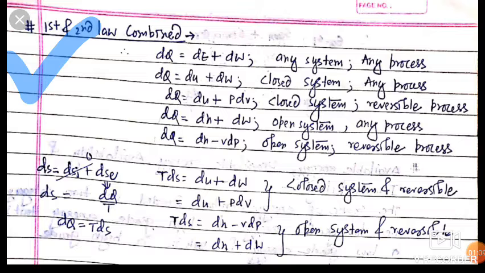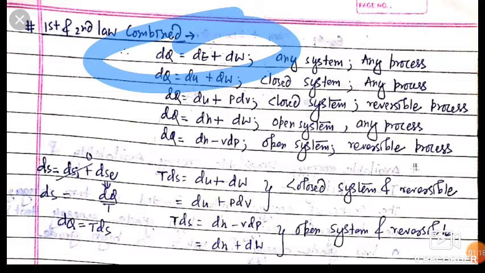We know that the first law of thermodynamics for a process is dq is equal to dE plus dW, and it is for any system and any process.